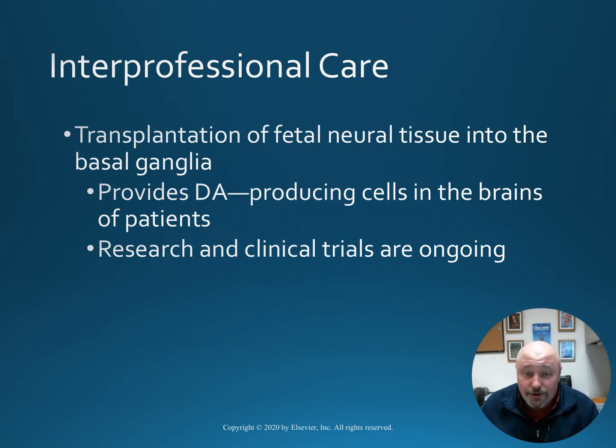Another option may be the transplantation of fetal neural tissue into the basal ganglia. This provides dopamine producing cells into the brains of these patients, and research and clinical trials in this method are still ongoing.